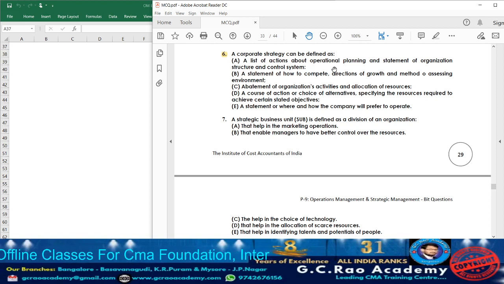Okay, now let us understand. Let us select option A. What they are telling? A list of actions about operational planning and the statement of organization structure and control system.